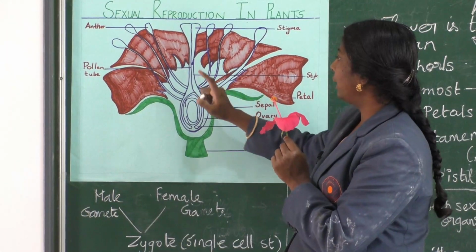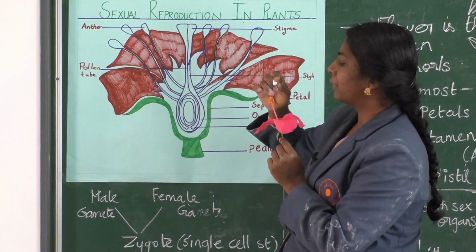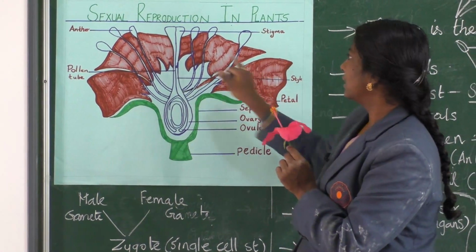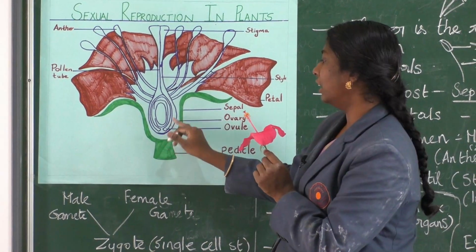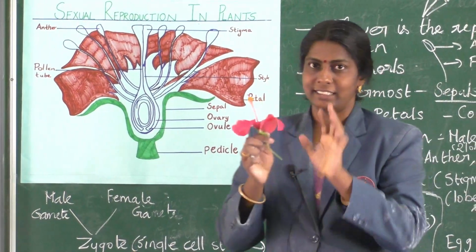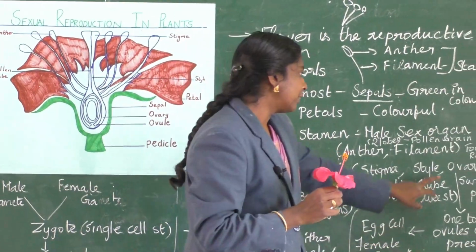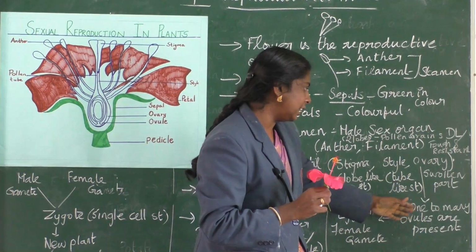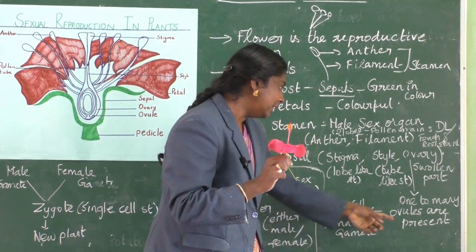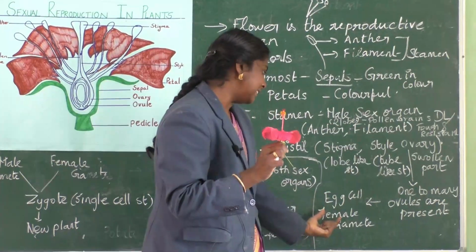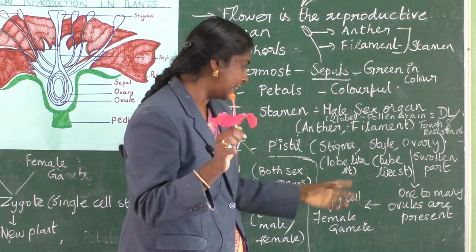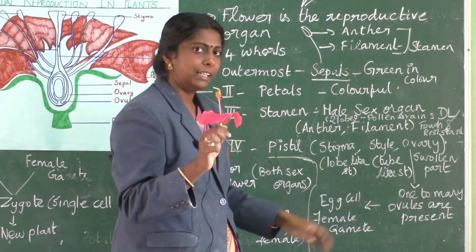And the female sex organ has 3 things: stigma, and below that the filamentous structure is said to be the style, then the ovary, which has within it ovules. So 4 parts are there. If you are dissecting, you can see one to many ovules present there. Within the ovules, you might see an egg cell, which is nothing but the female gamete.